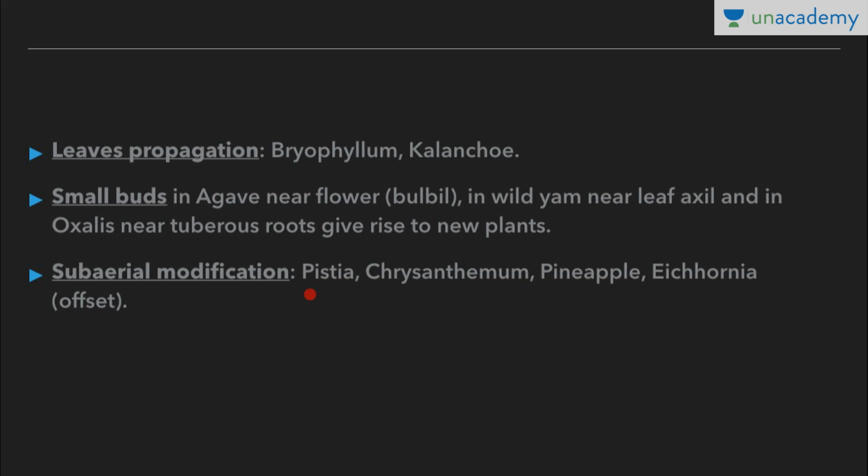Then we have subaerial modifications. These subaerial modifications are basically the lower shoots, the stem or the branch which is arising near to the ground. When that stem modifies, it leads to subaerial modification. Examples: pistia, chrysanthemum, pineapple, Eichhornia. And in Eichhornia, this subaerial modification is known as offset. So remember these vegetative propagules as well as their examples, extremely important.